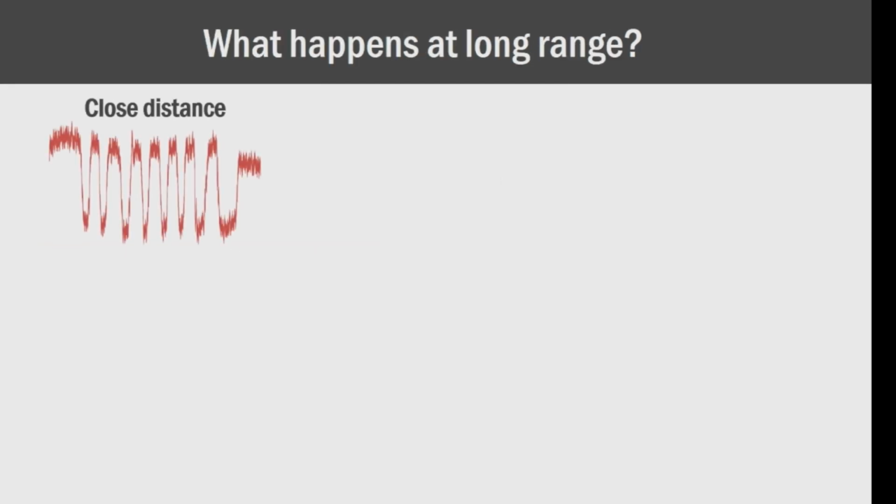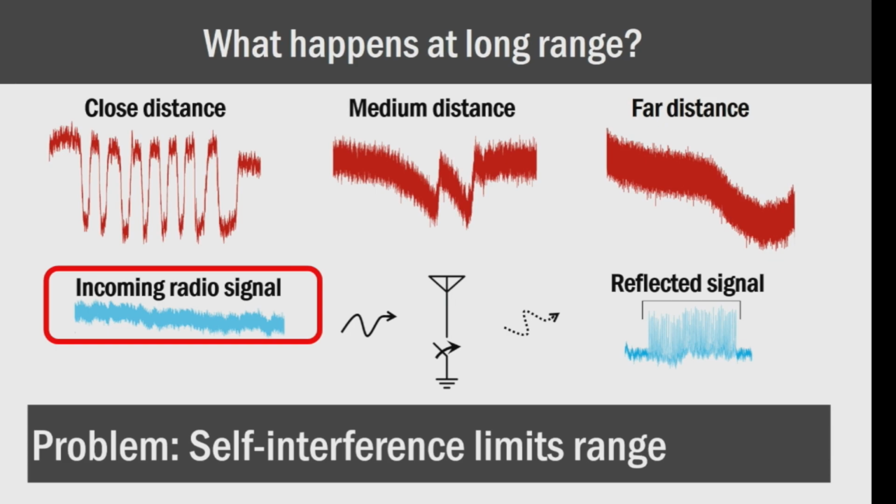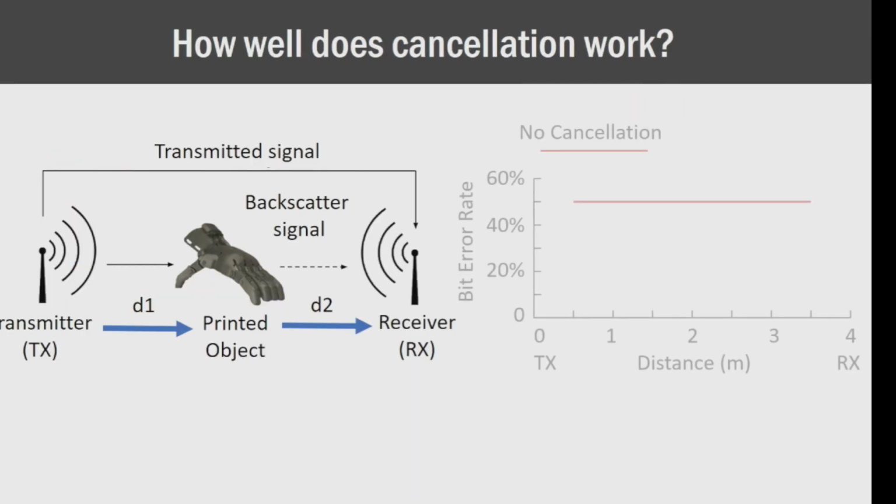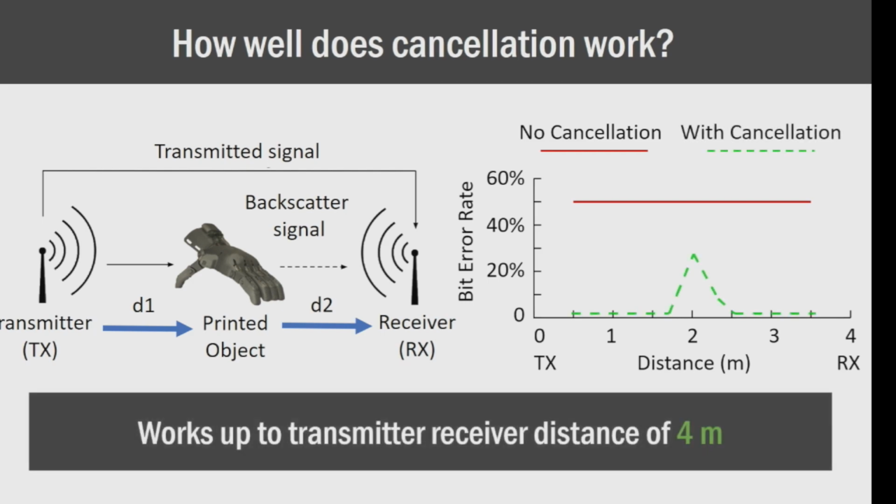In the interest of time, I'm going to skip through some of the details about how we extend the range of our transmitter. But to give you an overview, our system works up to about 4 meters from our access point.